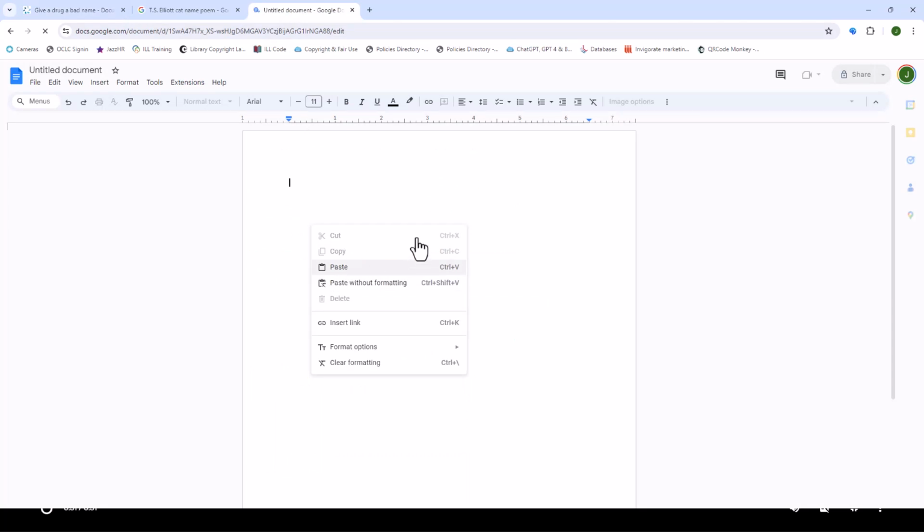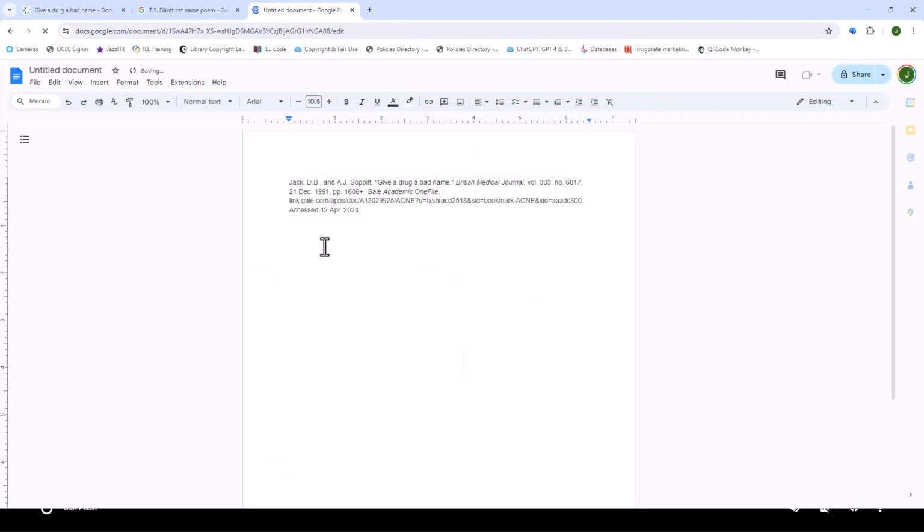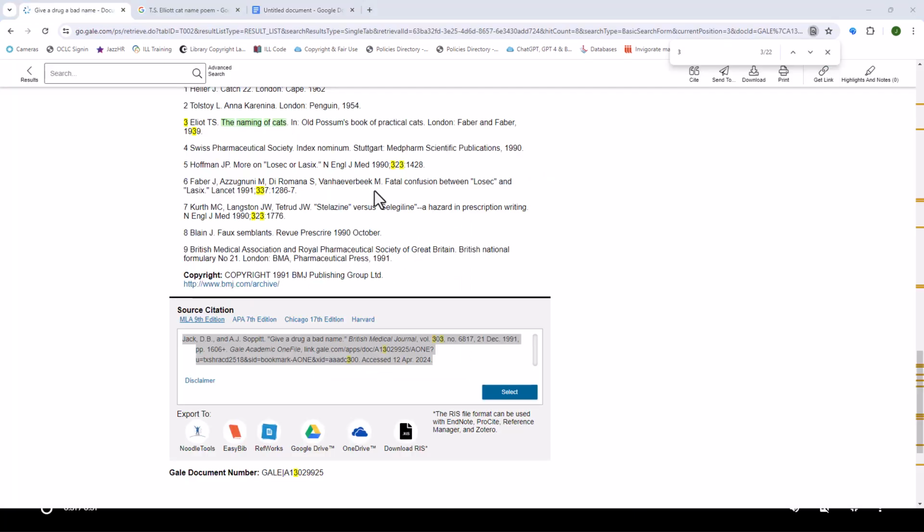Now you've got your information. If you do decide to use it, you'll have it there. On some databases, you might have to look. The citation information might be at the beginning or along the side of the article. There's also a handy cite icon at the top here that we could use. Look for quotation marks or what looks like a little yellow paper. If you mouse over it, it'll tell you it's the cite tool.